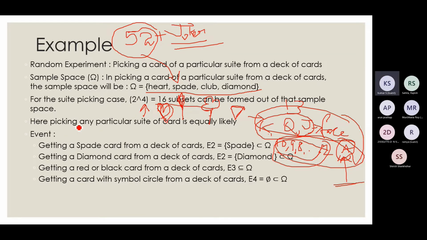Picking any suit out of this is equally likely. So the probability of picking a heart is 1 by 4, spade is 1 by 4, club is 1 by 4, diamond is 1 by 4, right? So that will be a subset and it will be 1 by 4.